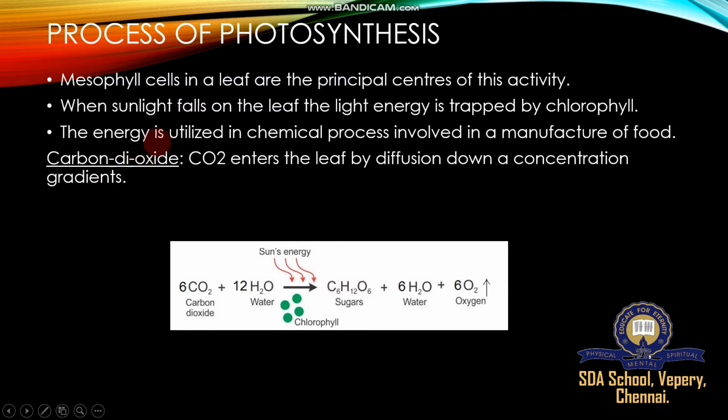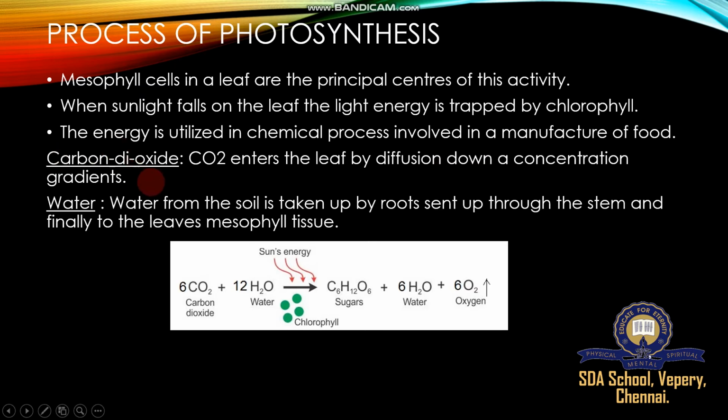Important components of photosynthesis are carbon dioxide. Carbon dioxide enters the leaf by diffusion down a concentration gradient. What is a concentration gradient? The outside atmosphere has more carbon dioxide, but the plant cell has less carbon dioxide, and so diffusion happens. What is diffusion? Movement of molecules from a region of higher concentration to lower concentration. Outside carbon dioxide level is very high and the plant cell has less carbon dioxide, so it is easy to move. It's a simple process, like passive absorption.